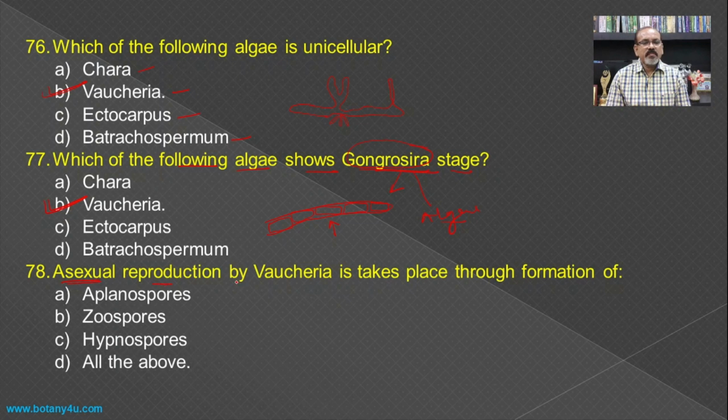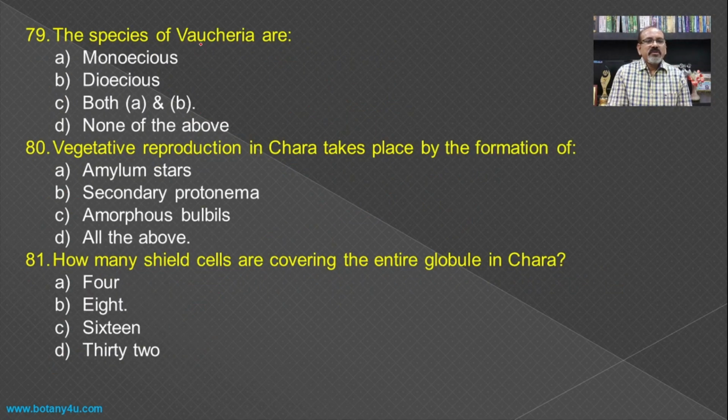Asexual reproduction by Vaucheria takes place by means of the planospore, by means of the zoospore, and the hypnospores, and the Vaucheria reproduces by means of all of these. The species of Vaucheria are monoecious as well as dioecious, and hence both A and B become the answer.